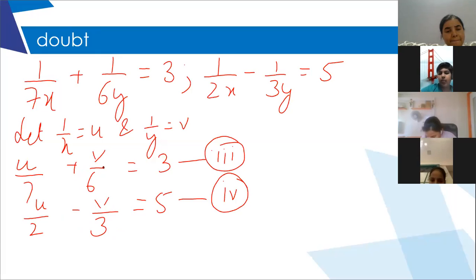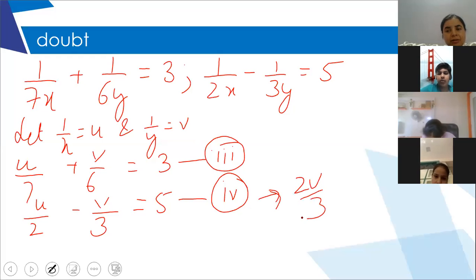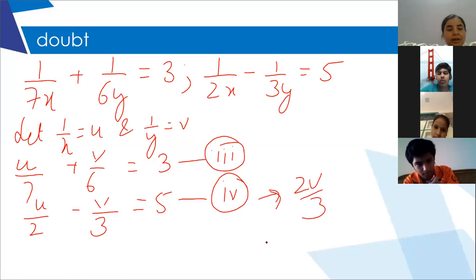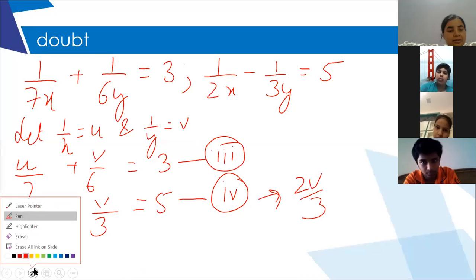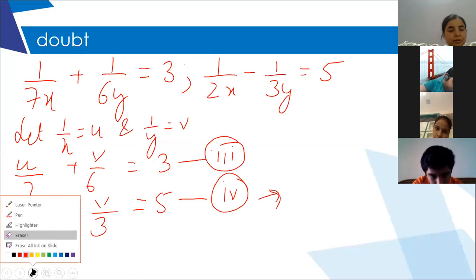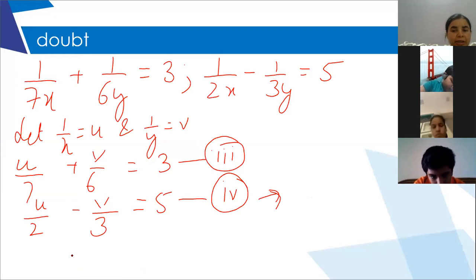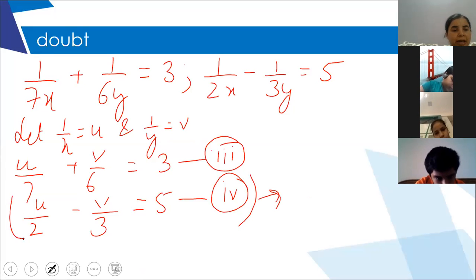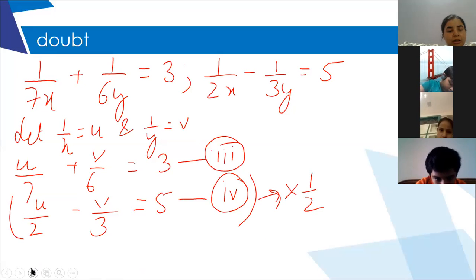Ma'am, we multiply equation 4 with 2. If you multiply equation 4 with 2, it will become 2v by 3. By 1 by 2. Very good, multiply by 1 by 2. Excellent. You will multiply it not with 2 but with 1 by 2. So I'm going to multiply the fourth equation with 1 by 2. When you are multiplying, you have to multiply all the terms of the equation and not just one.